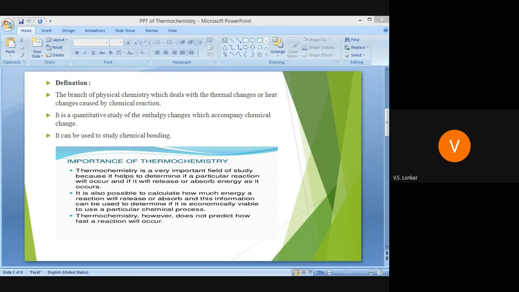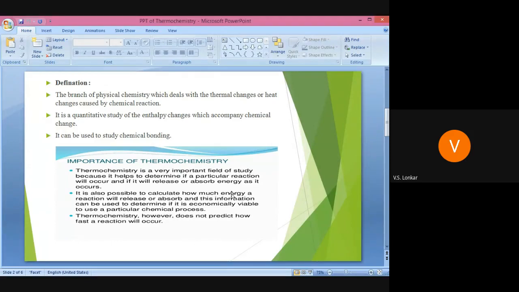Thermochemistry tells whether heat is evolved or absorbed in a reaction, and also how much energy is evolved or absorbed. Because it is a quantitative study of enthalpy changes accompanying the chemical reaction, we can calculate how much energy is liberated or absorbed.